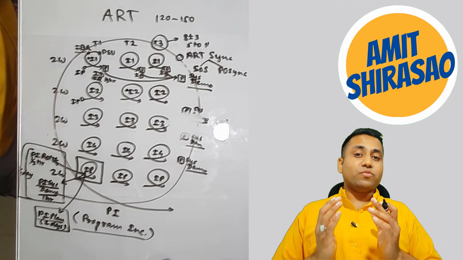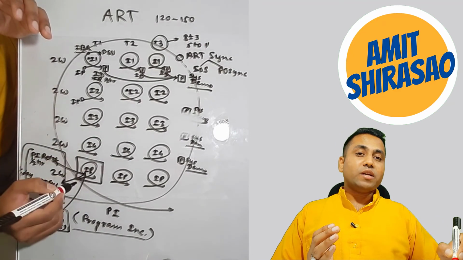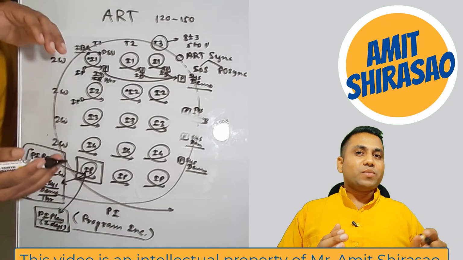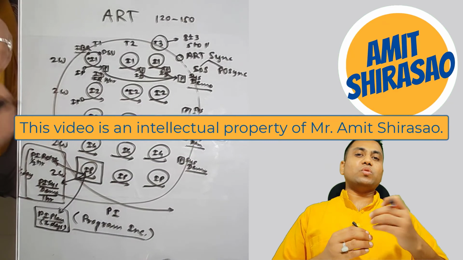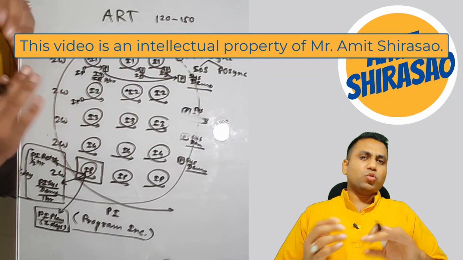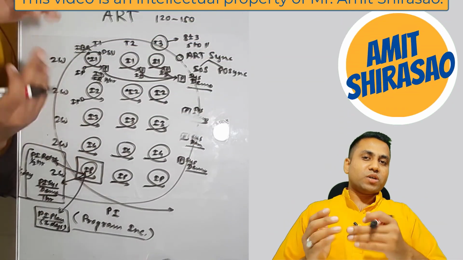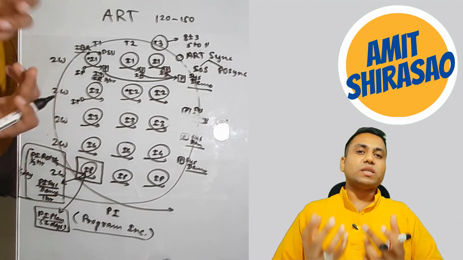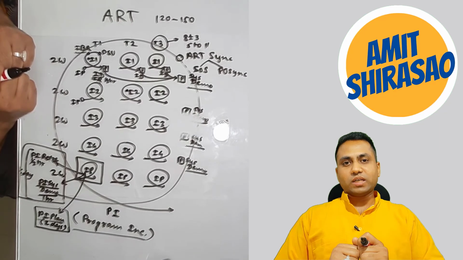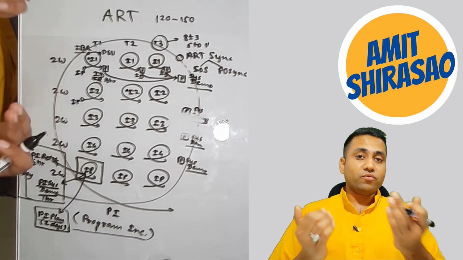So in the next video, we are going to see the IP iteration in detail. In the IP iteration, there are 2 weeks. I will explain what you do during these 10 days. 2 weeks means, per week there are 5 working days, so for 2 weeks there are 10 working days. So what do you do in these 10 working days? We will see in the next video.